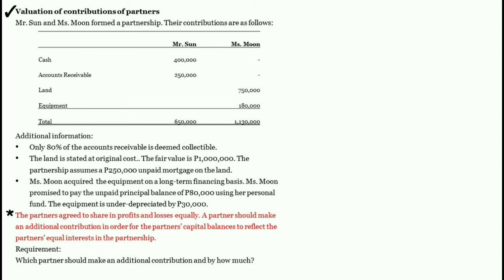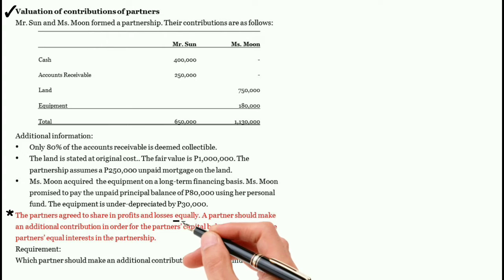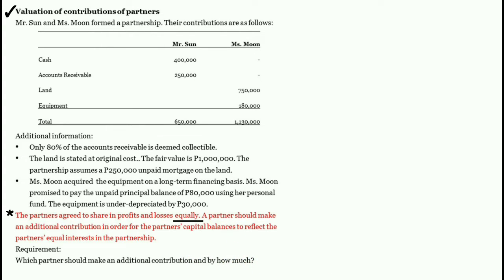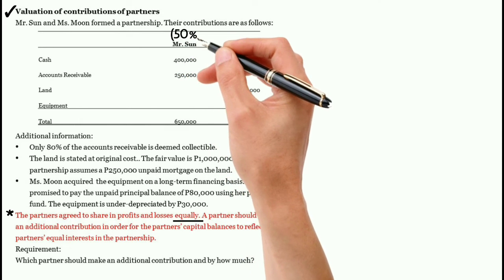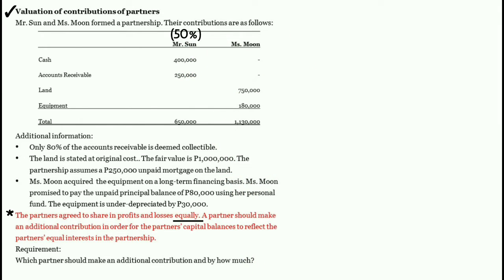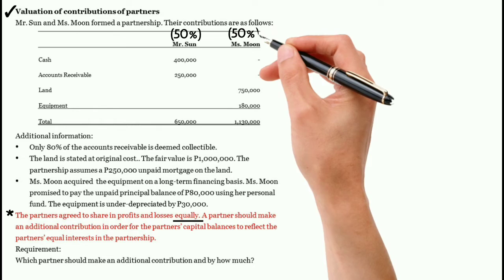Sinabi dito sa problem na the partners agreed to share in profits and losses equally. That means ang profit or loss ratio ni Mr. Sun ay 50% at ang profit or loss ratio ni Miss Moon ay 50%.